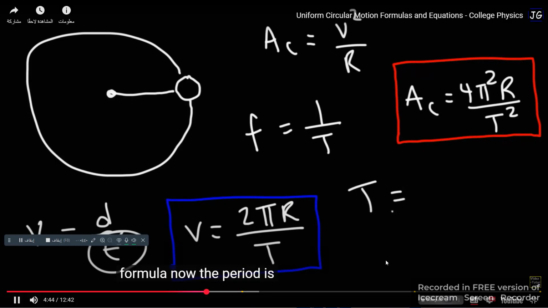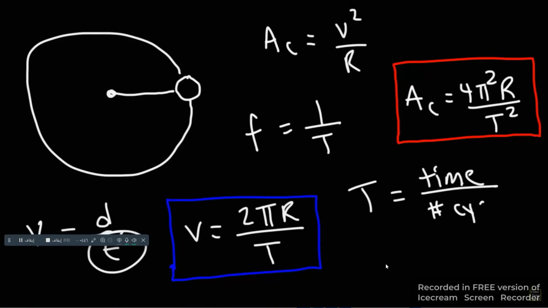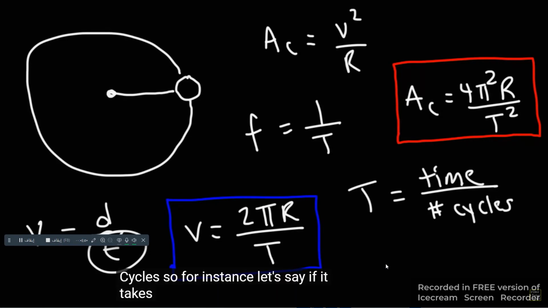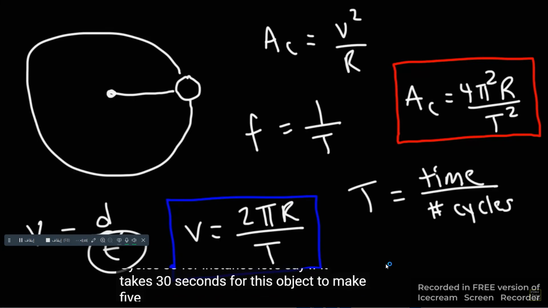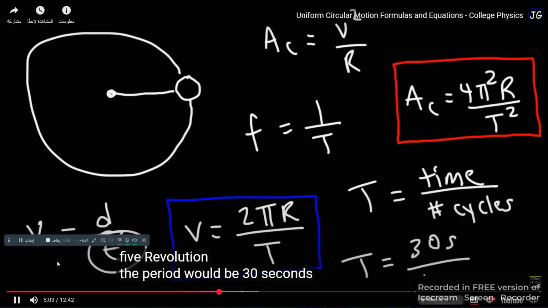Now, the period is equal to the time divided by the number of cycles. So for instance, let's say it takes 30 seconds for this object to make 5 revolutions, the period would be 30 seconds divided by those